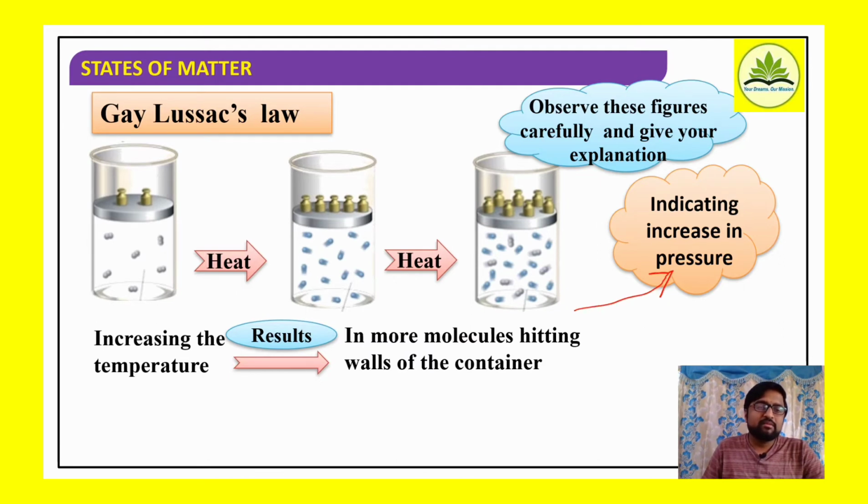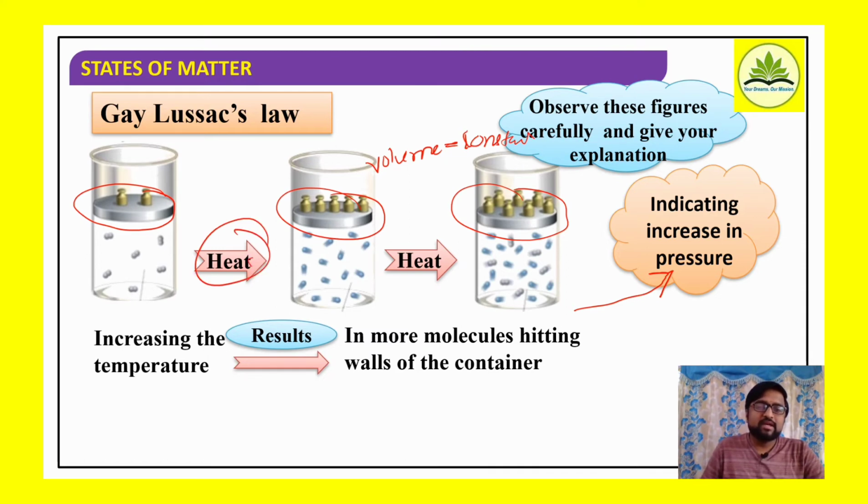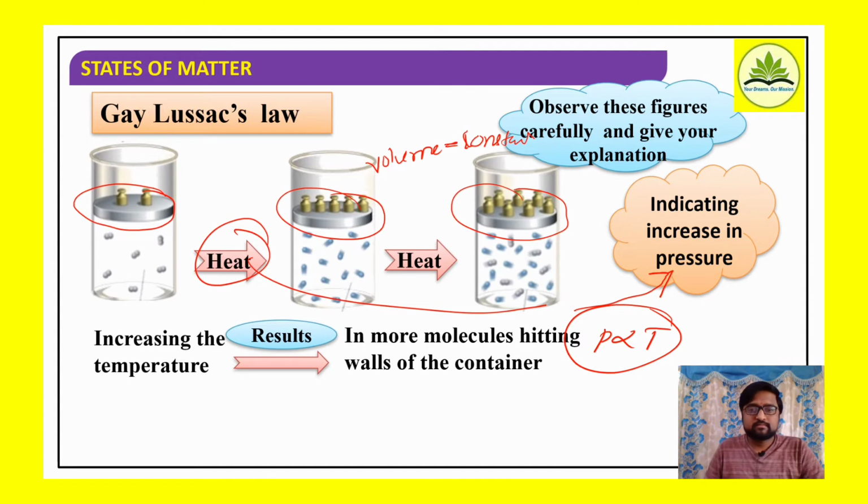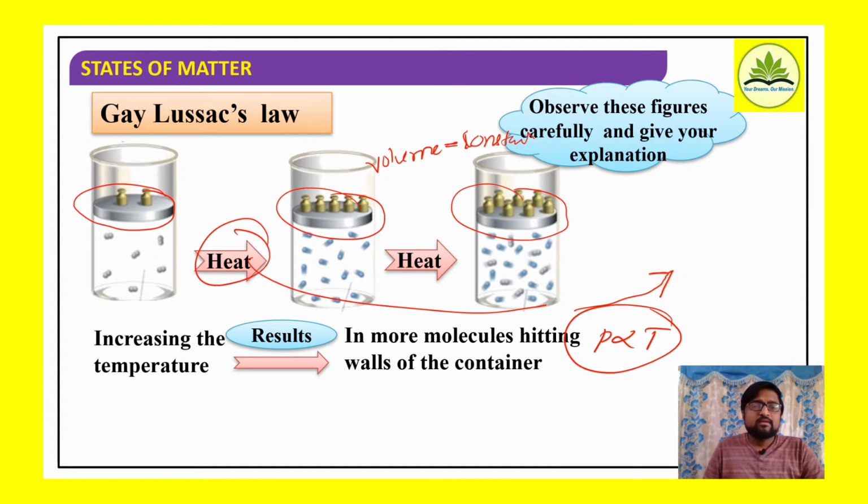So keeping in mind what we have done, volume is kept constant. At constant volume, how are pressure and temperature related? Both are directly proportional.